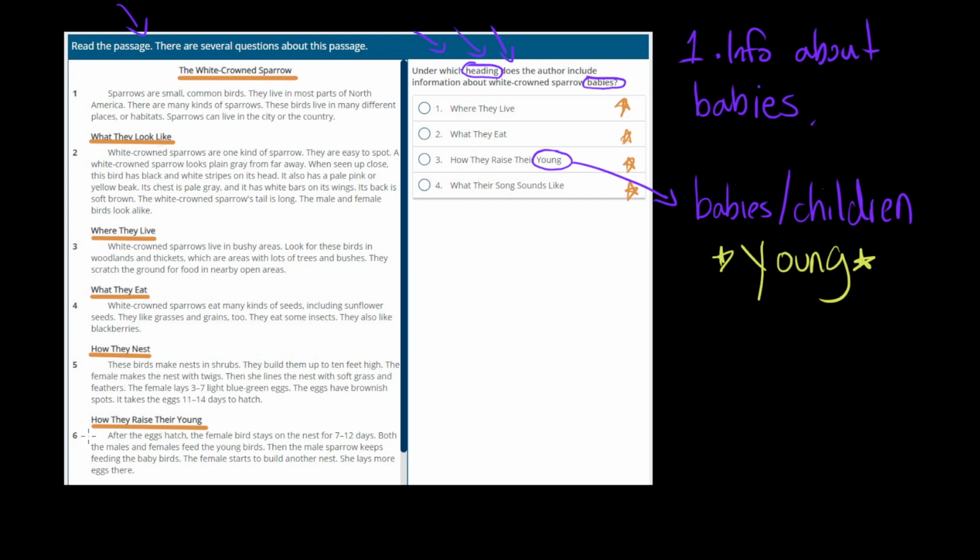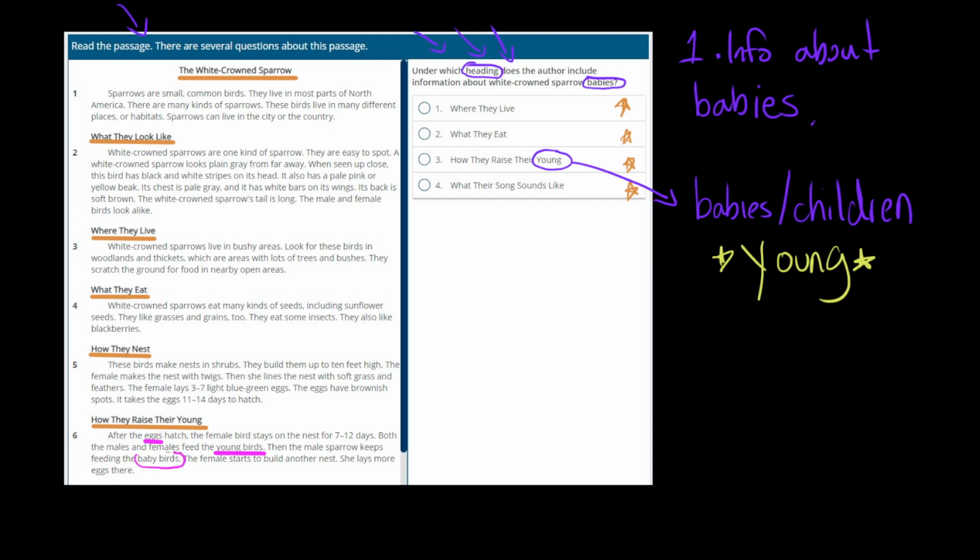So it's right here. It says, after the eggs hatch, the female bird stays on the nest for 7 to 12 days. Okay, so I see the word eggs, which usually means babies, or we're going to be talking about babies. Both the males and females feed the young birds. Well, a young bird's probably a baby bird. Then the male sparrow keeps feeding the baby birds.